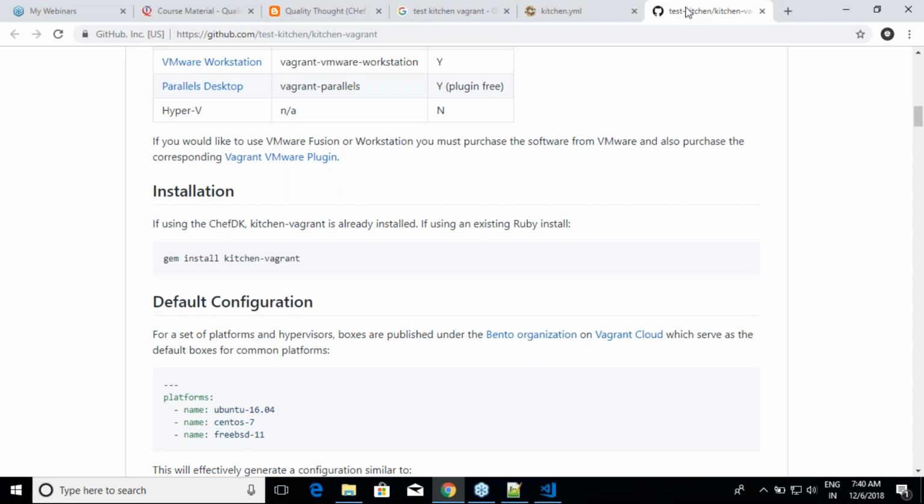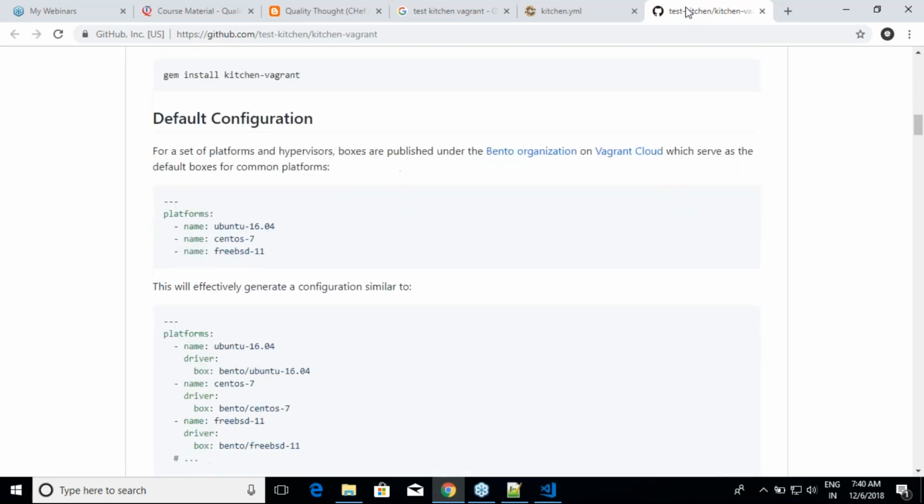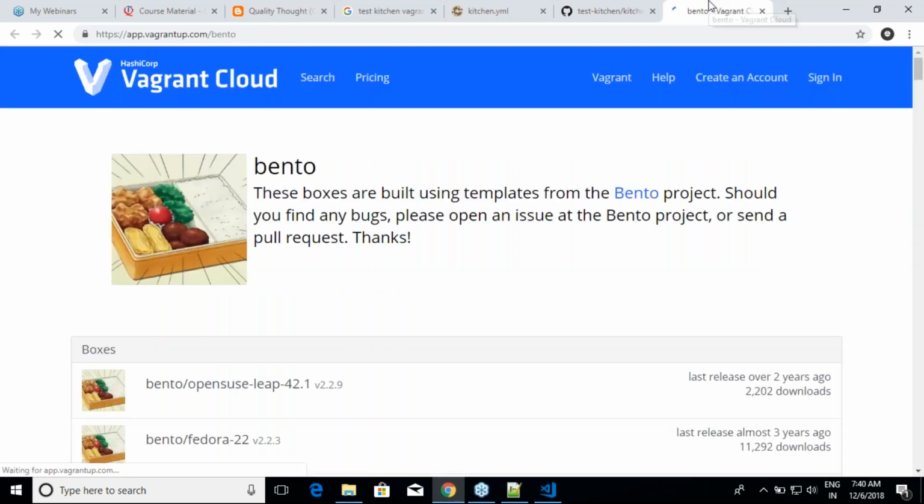Now if you come over here, are you seeing the platforms? You are seeing platforms Ubuntu 16.04, CentOS, and FreeBSD. What are these things? These are the operating systems on which you want to run your stuff. Whenever you select that, what happens is Test Kitchen has an organization called Bento.